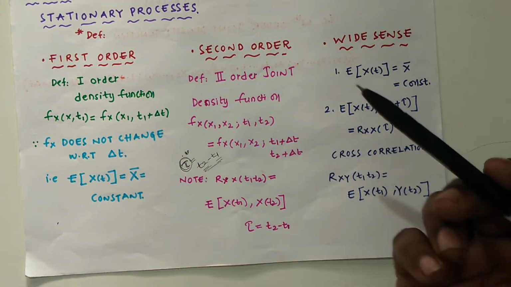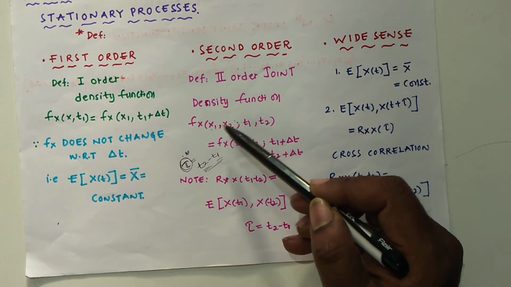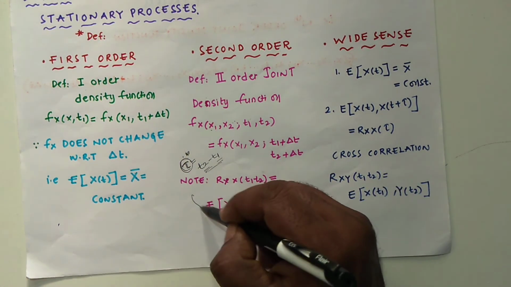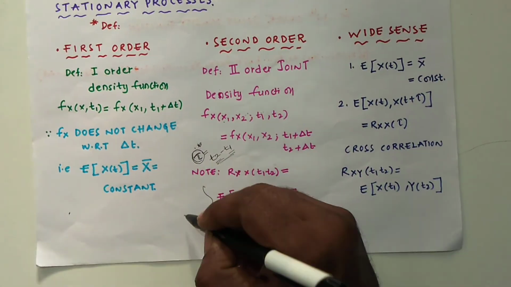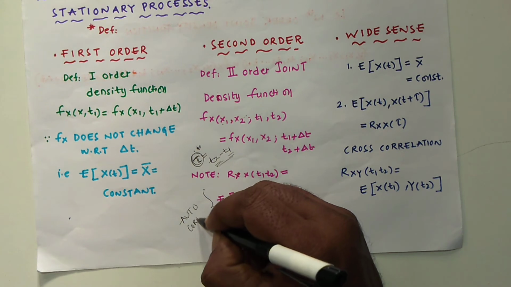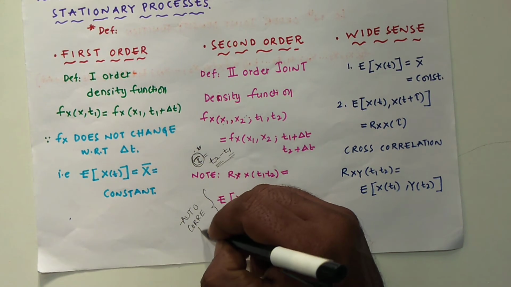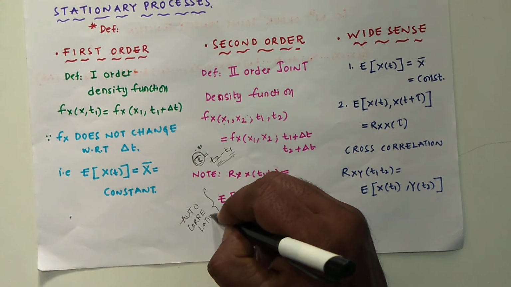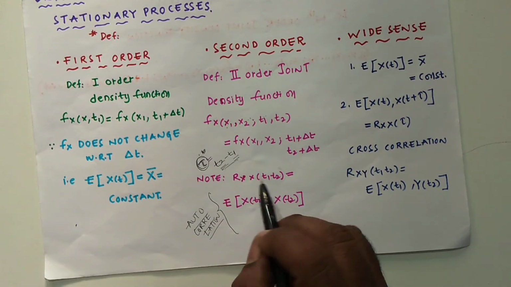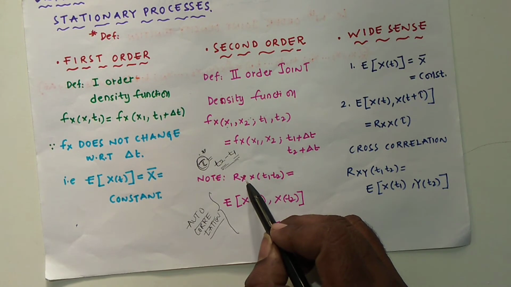If you are choosing the two samples from the same random process, then that is nothing but autocorrelation. In the last class we have discussed it. When the two samples are defined in the same random process, that is called autocorrelation. This autocorrelation is denoted like this: Rx of